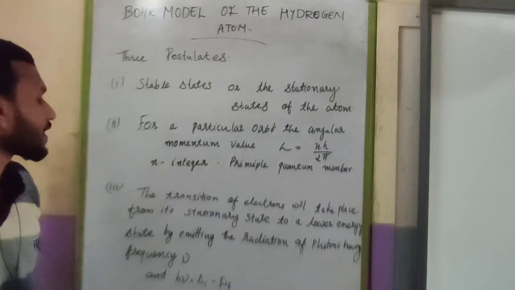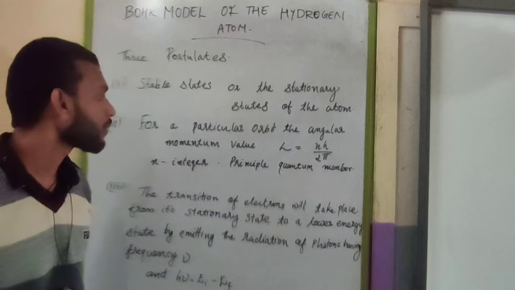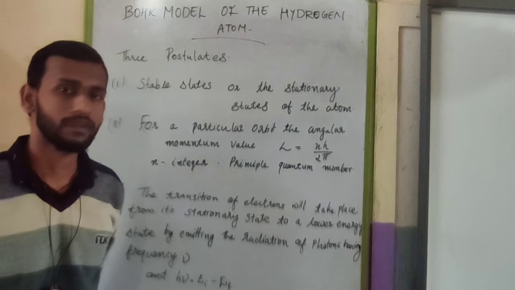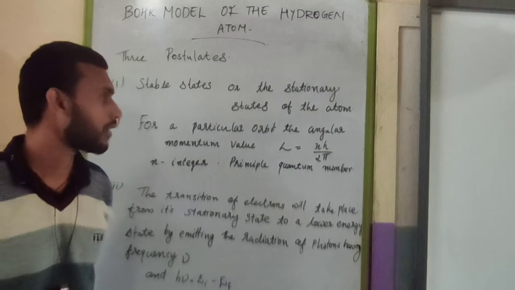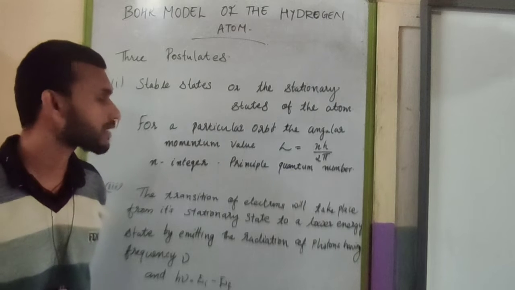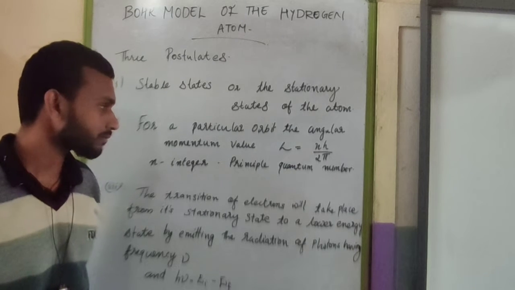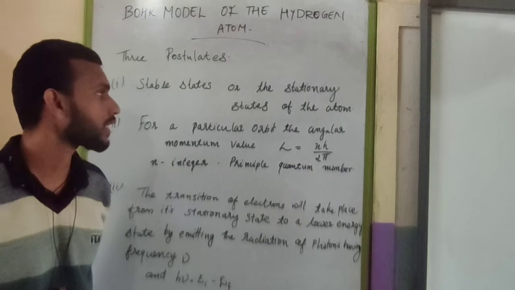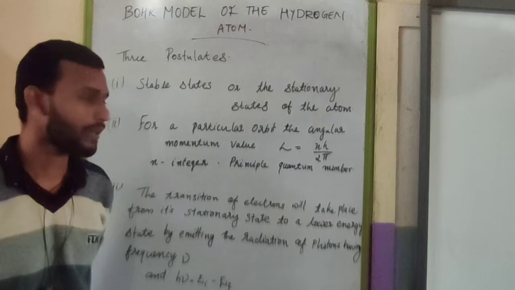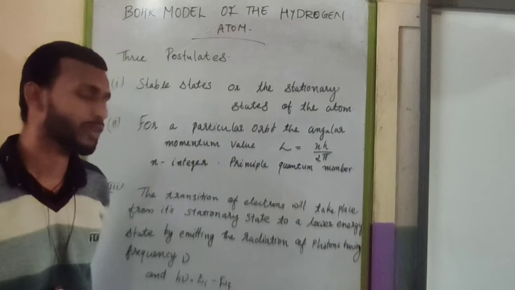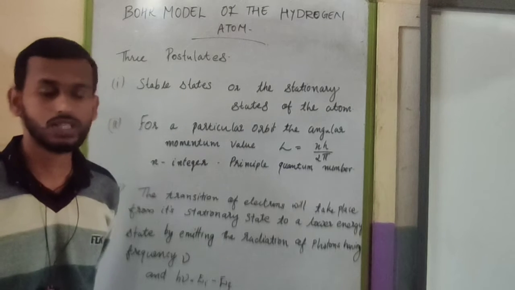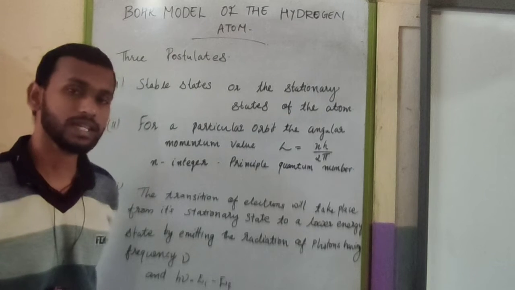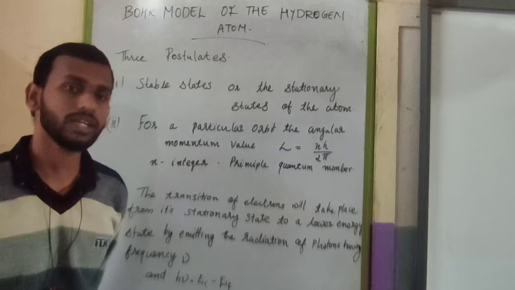The second postulate is that for a particular orbit, the angular momentum value is an integral multiple of h by 2 pi, where h is Planck's constant and its value is 6.6 into 10 to the power minus 34 joule second. For a stationary state of the electron, in that orbit the electrons will be rotating with a constant angular momentum, and the value is n into h by 2 pi, where n is an integer representing the principal quantum number.